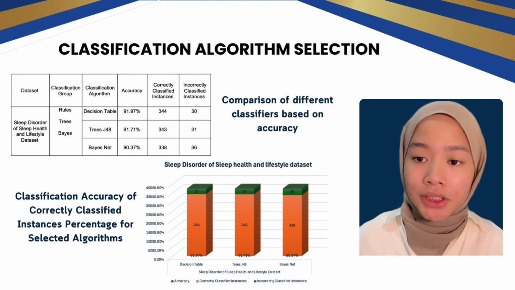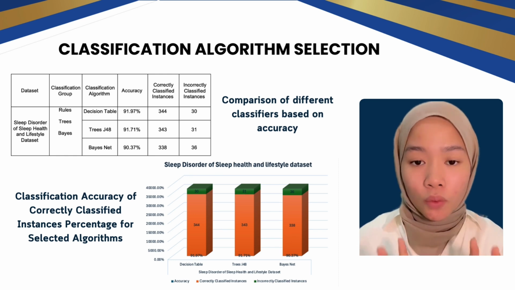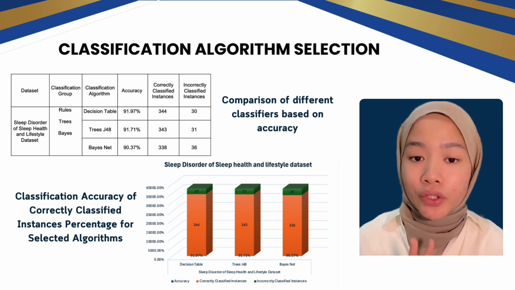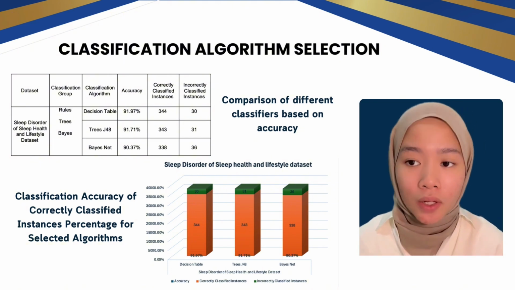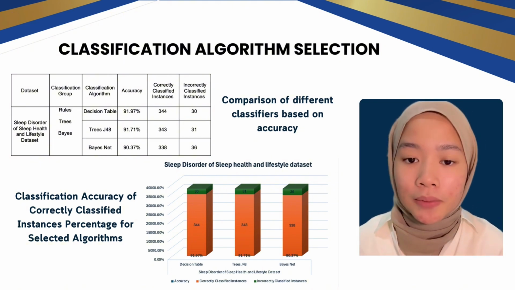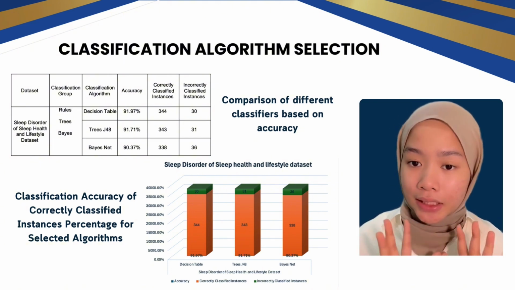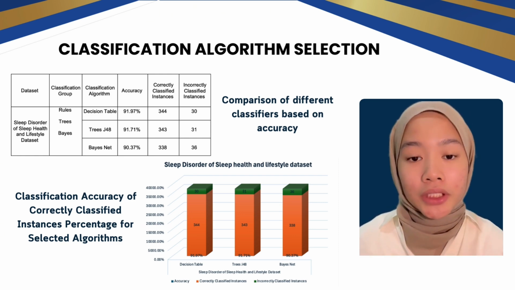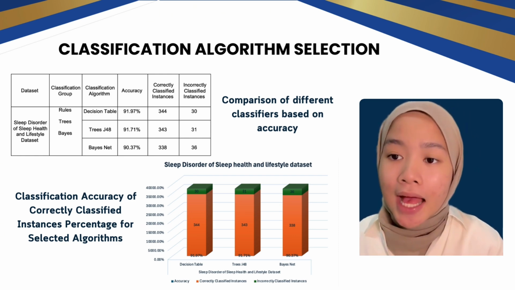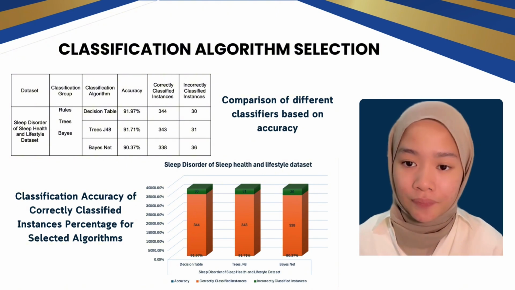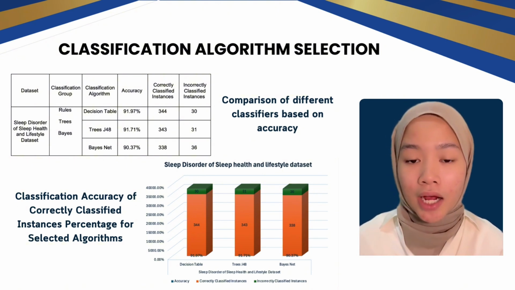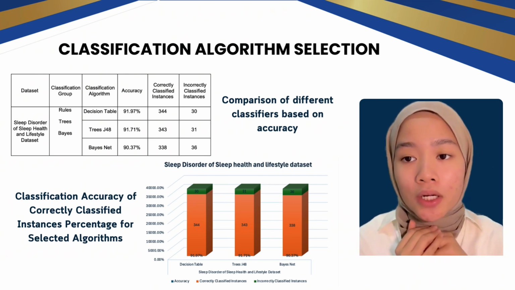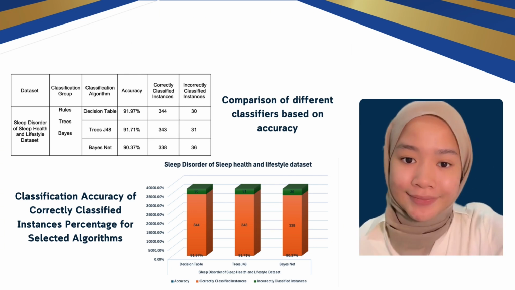The next one is J48 with 91.71% accuracy, with 343 correctly and 31 incorrectly classified. And the last one is Bayes net with accuracy of 90.37%, with 338 correctly classified instances and 36 incorrectly. So those are the 3 highest percentages that we can conclude in our classification algorithm selection.